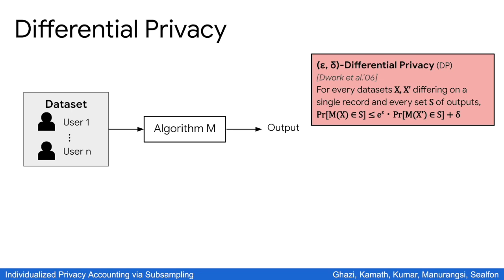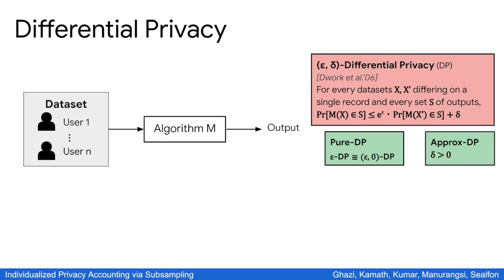The smaller epsilon and delta are, the more private the algorithm. When delta is equal to 0, we say that the algorithm satisfies pure DP. And when delta is greater than 0, we call it approximate DP. Typically, we prefer pure DP over approximate DP because approximate DP allows for some catastrophic privacy violation event with small probability. For example, an algorithm that releases the entire dataset in the clear with probability delta would still satisfy approximate DP, but not pure DP.